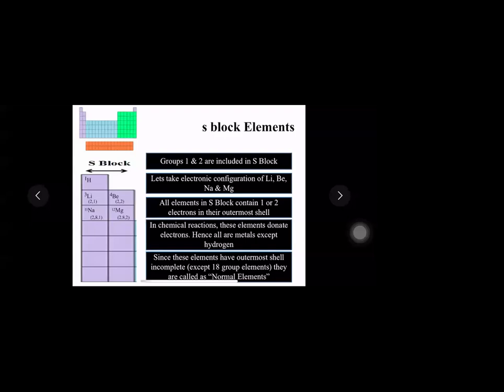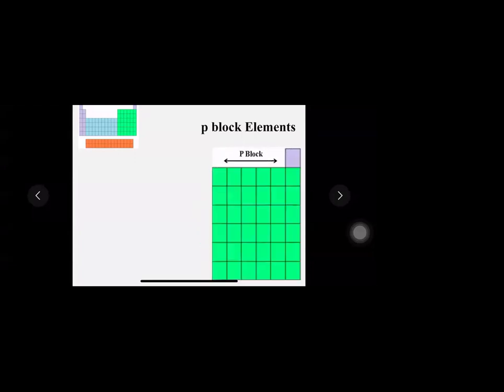So if you all have understood about S block, let me move ahead with another block. The next block which I'm going to talk about here is P block elements. And in P block elements, as you can see in the picture, can you see this picture? In P block elements, we have elements of groups 13 to 18. On the extreme right side corner, students, the block is our P block elements. And in P block elements, from where to where are the groups? 13 to 18.